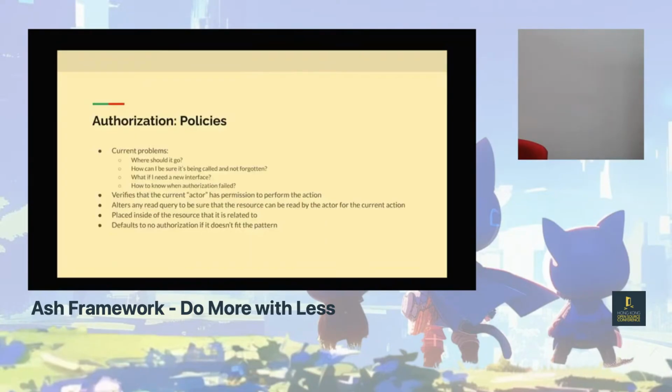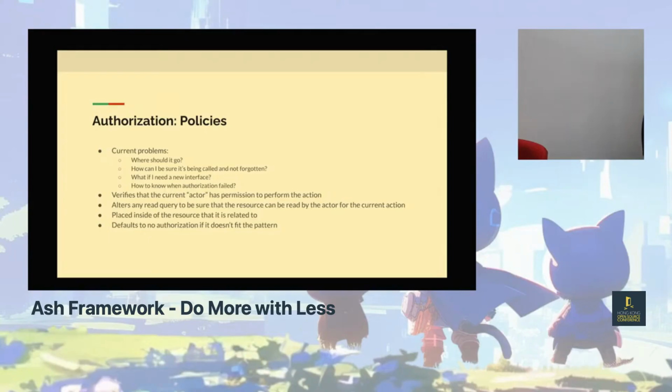Now, the coolest thing about Ash that I find to be really, really interesting is the authorization part, the policies, right? Who can do what? Because the problem is when you do this kind of thing, and you have multiple interfaces to your system, say you have a web app, you have a mobile app, how do you actually manage these things in an easy to understand place, right? Where should it go? How can I be sure that these things are actually being called and not being skipped? What if I need to add another interface? Where should I put it, right? Because most of the time people will block them at, say, the interface end, right? Is that the right thing to do? I mean, I don't know. How do we handle this kind of thing?